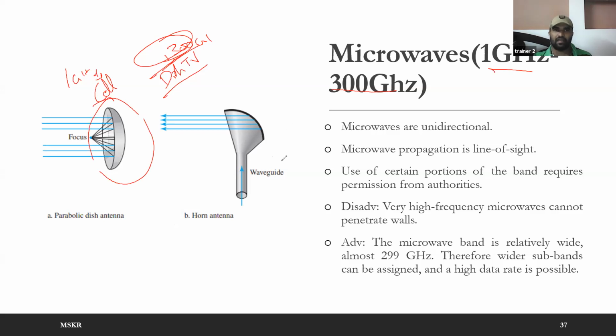Depending on which service provider you are using, the installation people will come and install the antenna in a specific direction, because the TV antenna that you are using must be pointing towards the satellite.